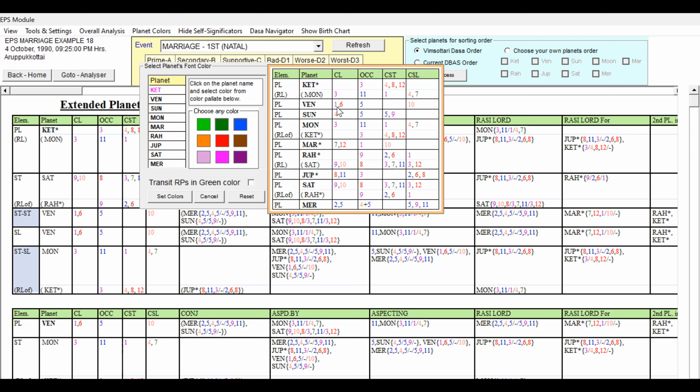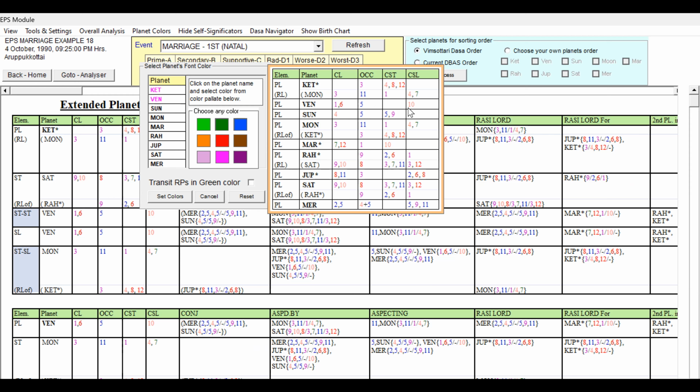And Venus, Lagna lord, 6th lord occupying the 5th house. So Lagna and 5 are good, 6 is also getting reduced, but it is the 10th sublord. If it were not the 10th sublord, this would be comparatively better because 1 and 6 in 5 is good. Because of the 10th sublord, Venus will definitely be a mixed planet. Lagna is supported, 6 is getting supported by the 10th house, right?